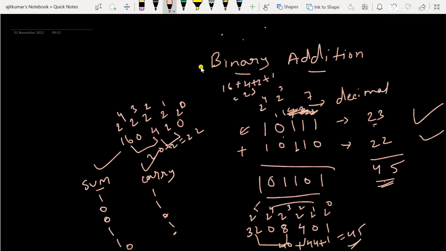So students, this is the binary addition total concept, steps and all.